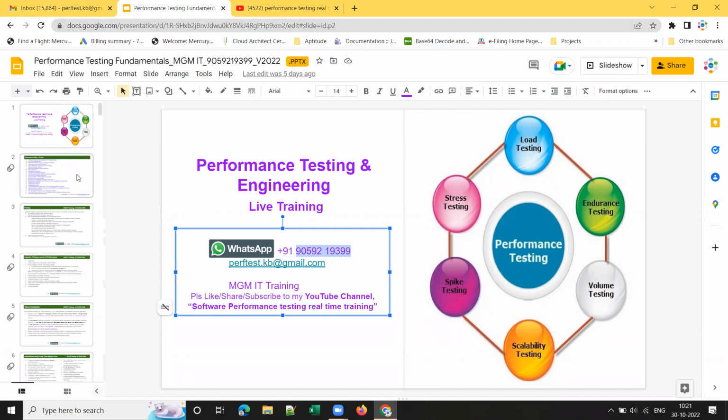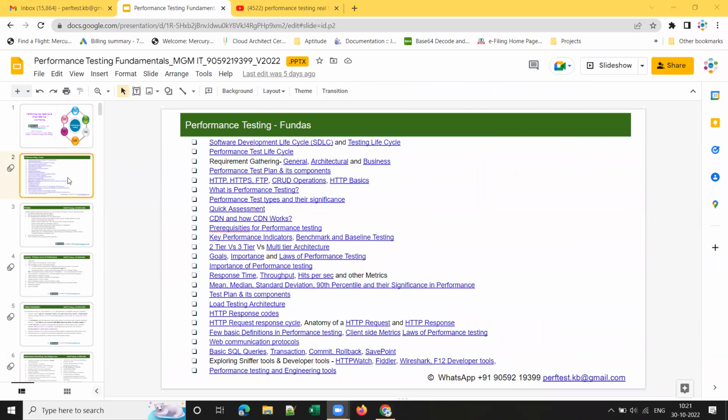So the agenda for today is I'll be starting with the trainer introduction, and I will be explaining about the training roadmap.